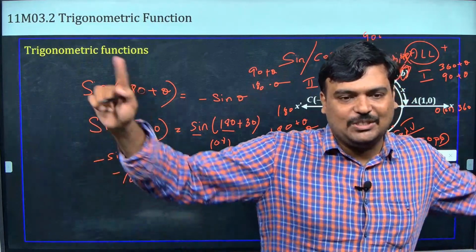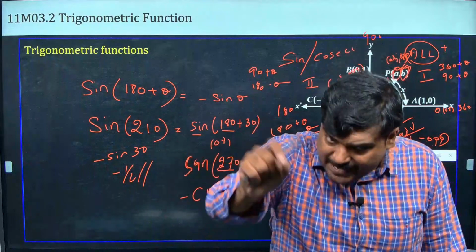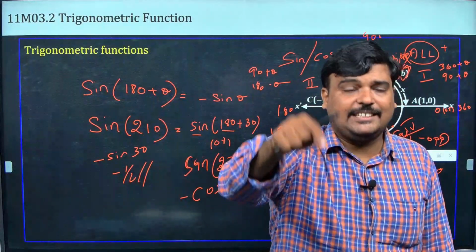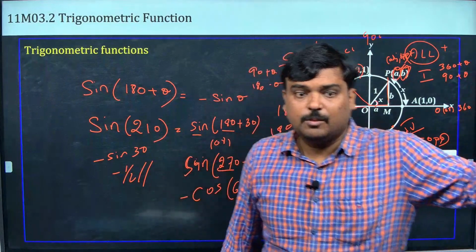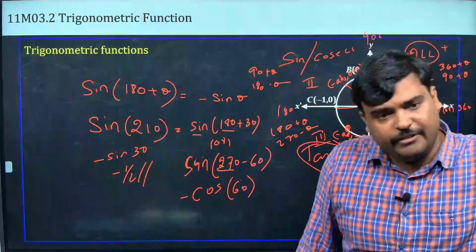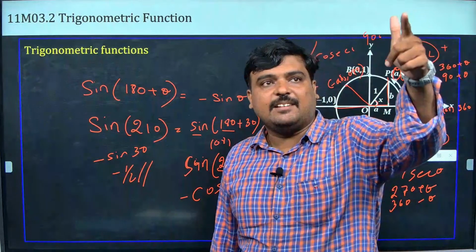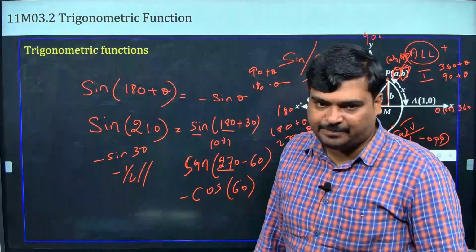Pratap, tan 270 minus theta. Others please practice, அப்படியே விடாத, எல்லாரும் எழுது. Tan 270 minus theta. Cot theta. Very good. Yeah, Anshul, secant 270 minus theta.